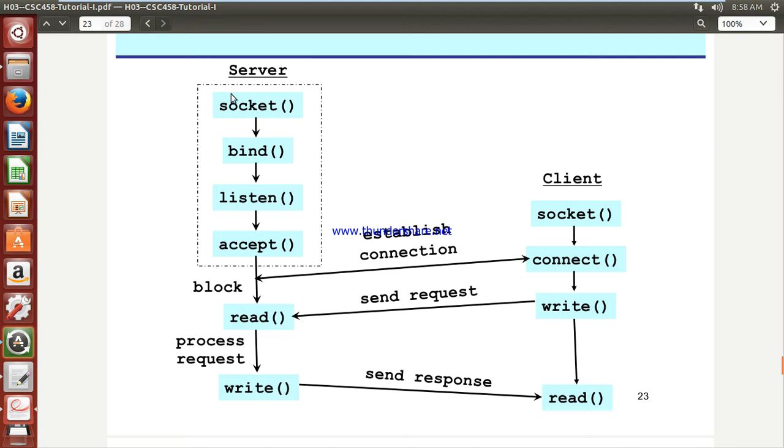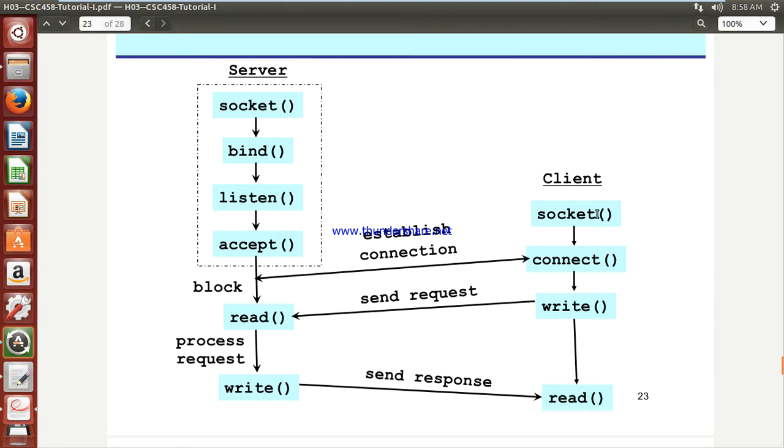Now, at the server side you are creating a socket, then binding that socket and listening. You are in listening mode each time, then whatever request comes from the client you accept it and bind it with another socket. After that you are supposed to read first, and then write.